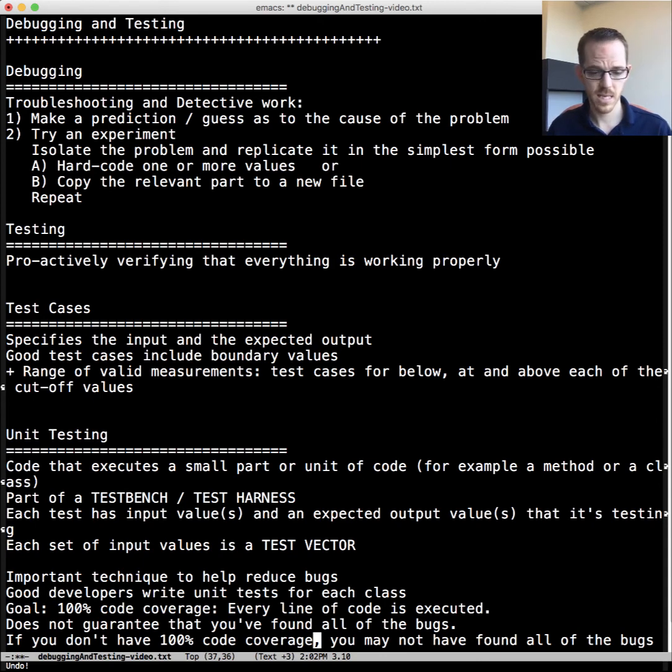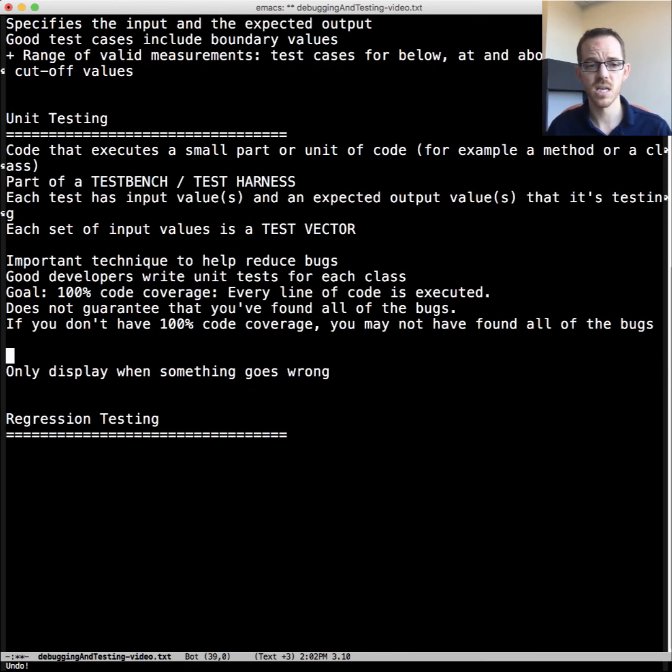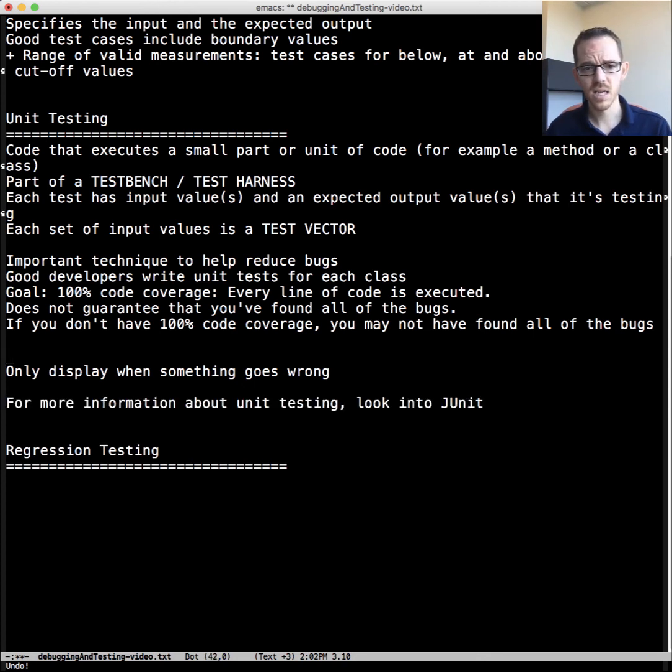With testing, the convention is that you only display something when it fails. You could have hundreds or thousands of tests, and you only display when they fail. Otherwise, you get lost in all the passes, and you just need to know when something fails, because hopefully almost all of them pass, if not all, and you need to focus on the ones that fail. To look into more information about unit testing, you can look into JUnit. It's a very popular framework that is well used.